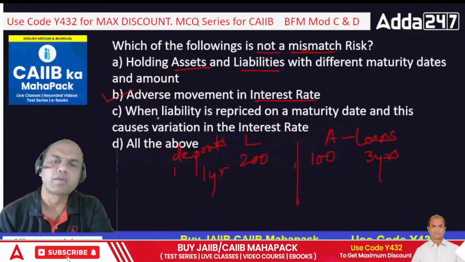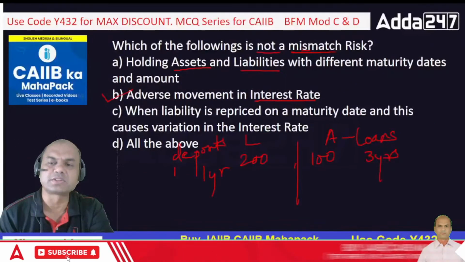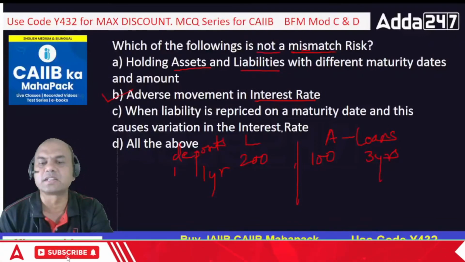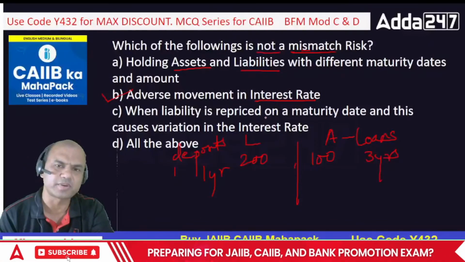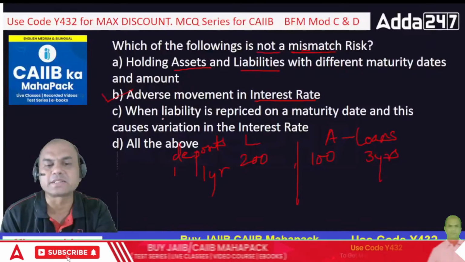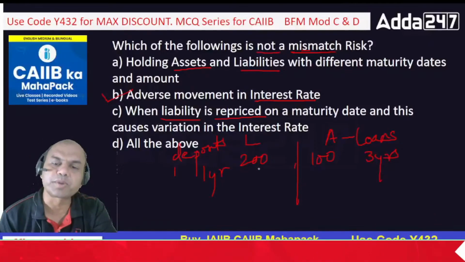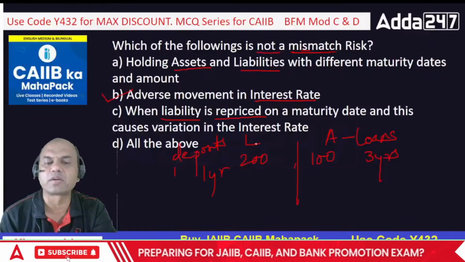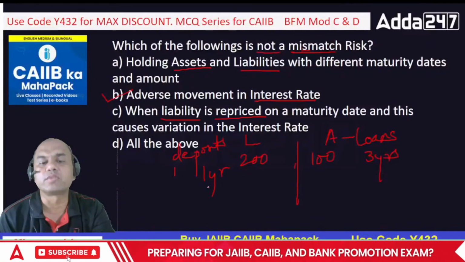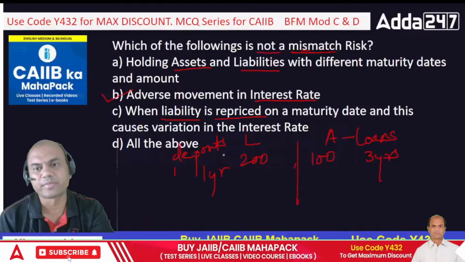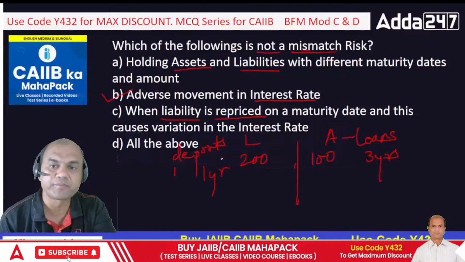Okay, when the liability is repriced on the maturity date and this causes variation in the interest rate. So this is a mismatch risk. Why? Because liability is repriced means what? What do you mean by repricing? See here, suppose this is my liability or deposit for 1 year, and on 1 year that customer comes to me and asks for money.